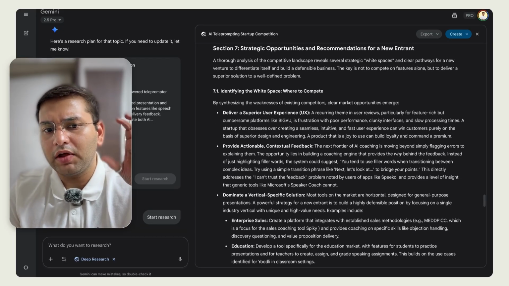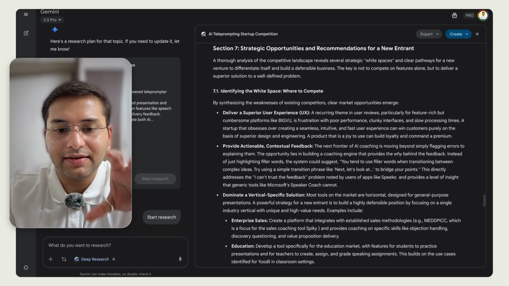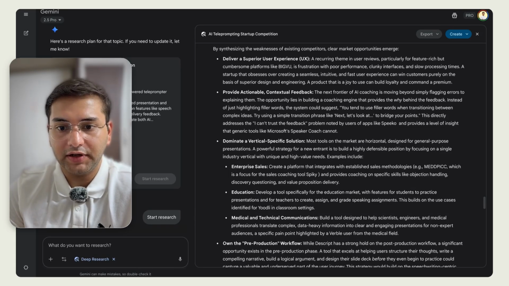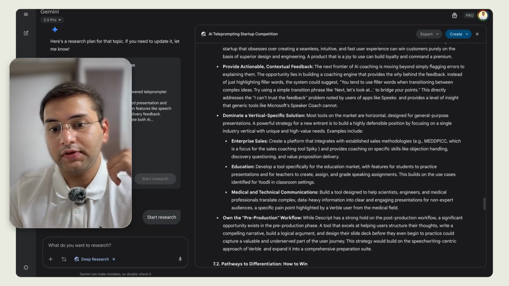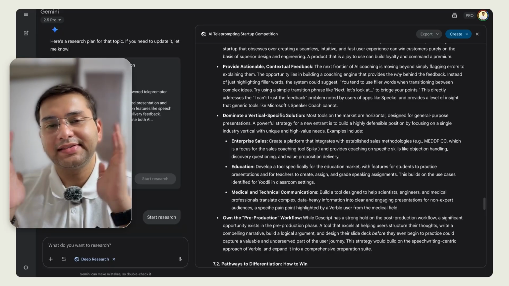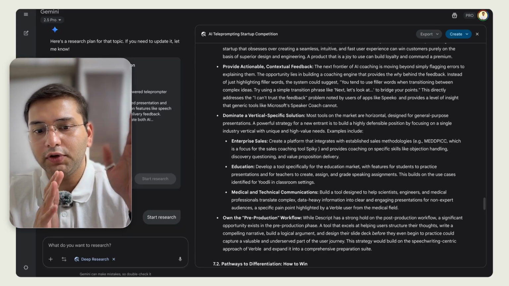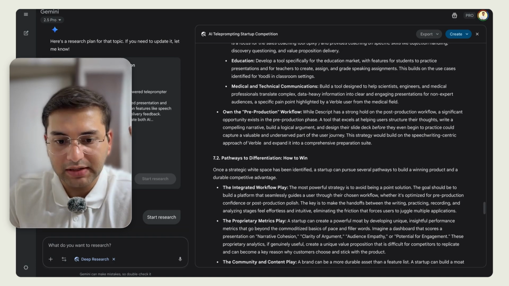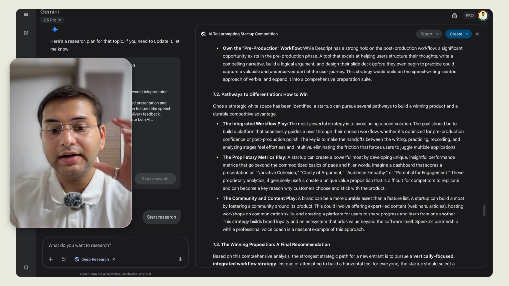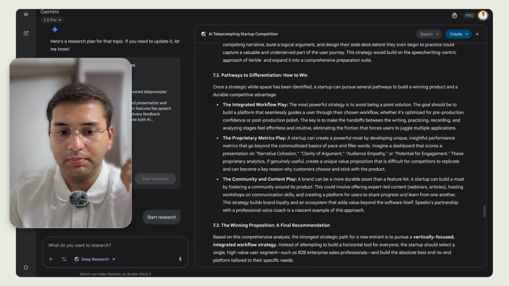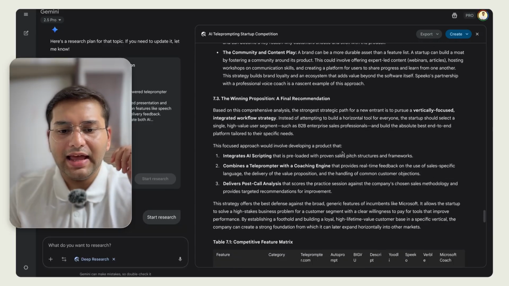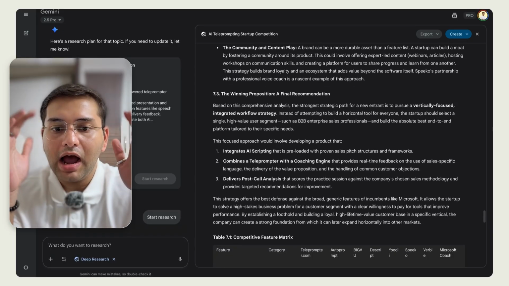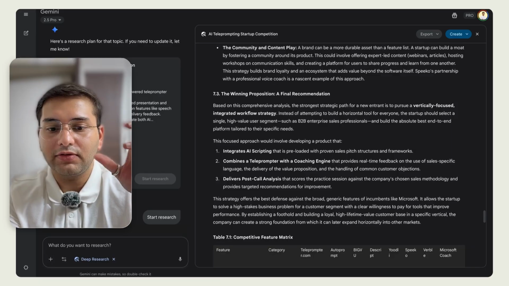It talks about, okay, what are some of the areas, the white spaces that I can really capitalize on? Delivering superior experience, actionable contextual feedback, and then a vertical specific solution. So instead of going for a broader audience, really diving down into which audience I'm going for. And based on that, it gives me pathways to how I can differentiate myself. Integrated workflow play, proprietary metrics, having some specific metrics for my own platform, community and content play. And finally, it gives me a very nice recommendation about how I can succeed in this space, what I should do.